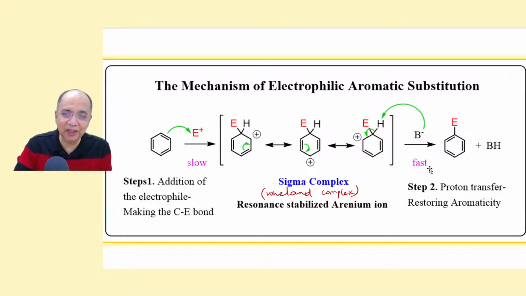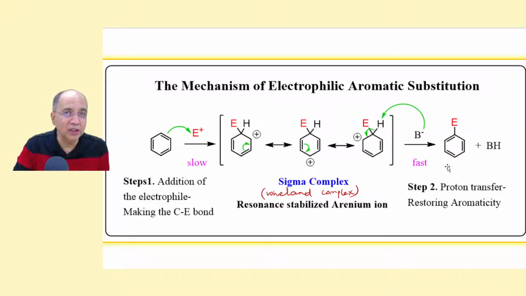And in the second step, the C-H bond is broken. In the first step, the C-E bond is formed, and in the second step, the C-H bond is broken. This H plus ion is removed by any base. Here, the base can be even water, even chloride ion, even bisulfate ion. It can be a very, very weak base. Why? Otherwise, had it been another compound, not an aromatic compound, then we would need a strong base like OH minus, like amide ion, like cyanide ion to abstract a proton.